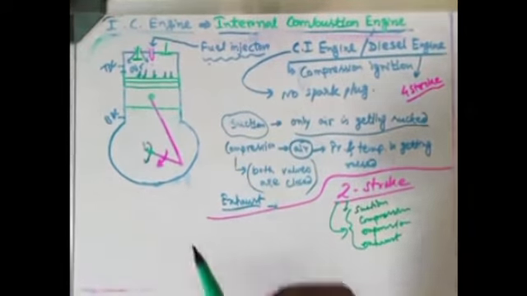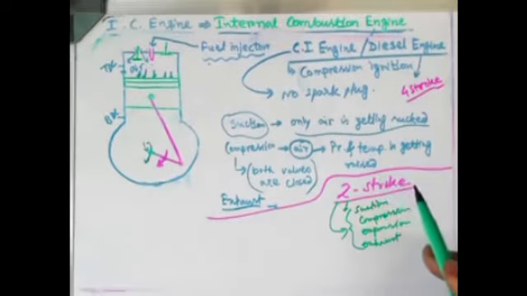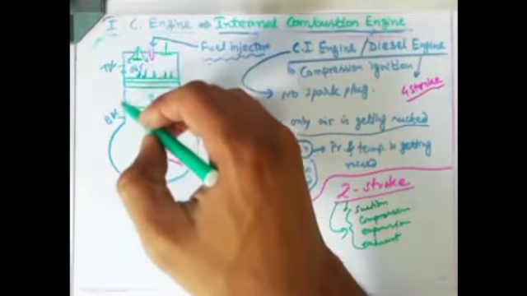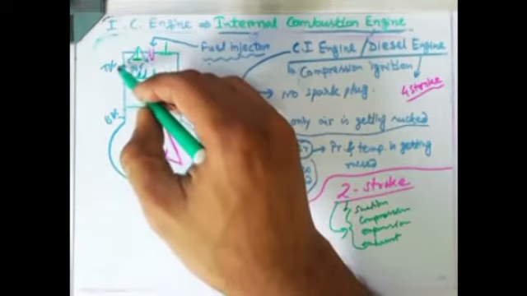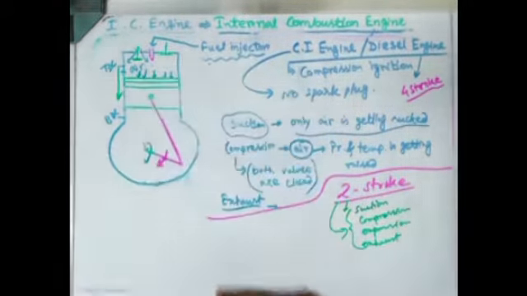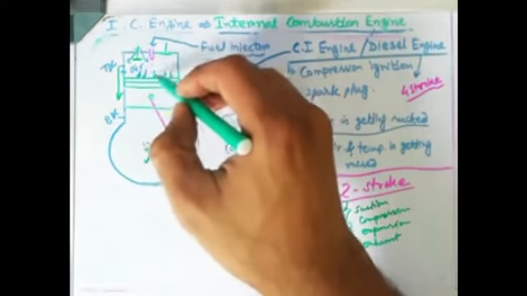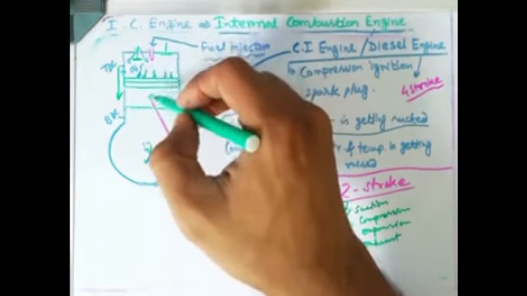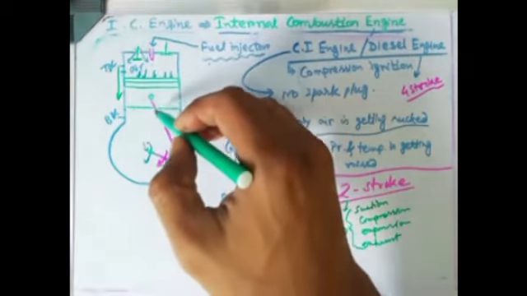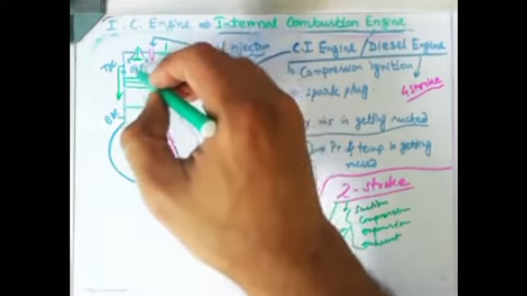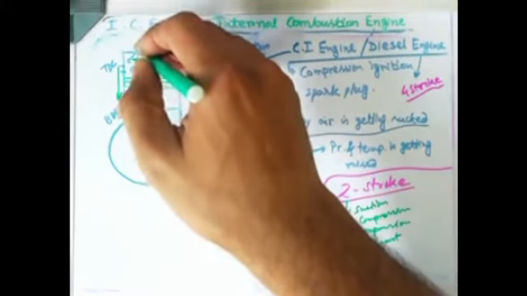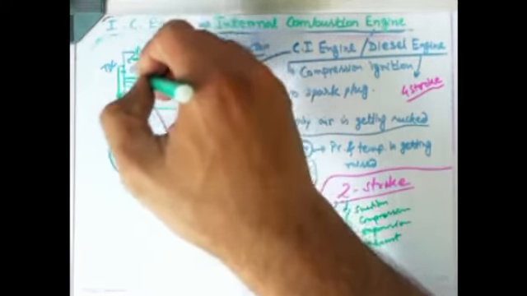That means, listen carefully, it will be very easy. When the piston is moving from TDC to BDC, at that point of time, at the top part of the piston there is a suction pressure or vacuum pressure, because the piston is getting downward. That means at the top part of the piston there will be a vacuum, negative pressure, so something will be coming in. That means the suction stroke is going on at the top part of the piston.